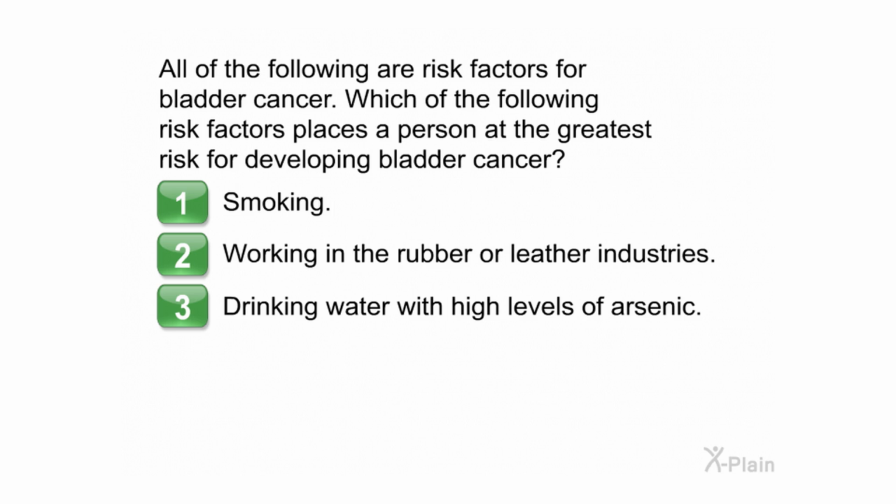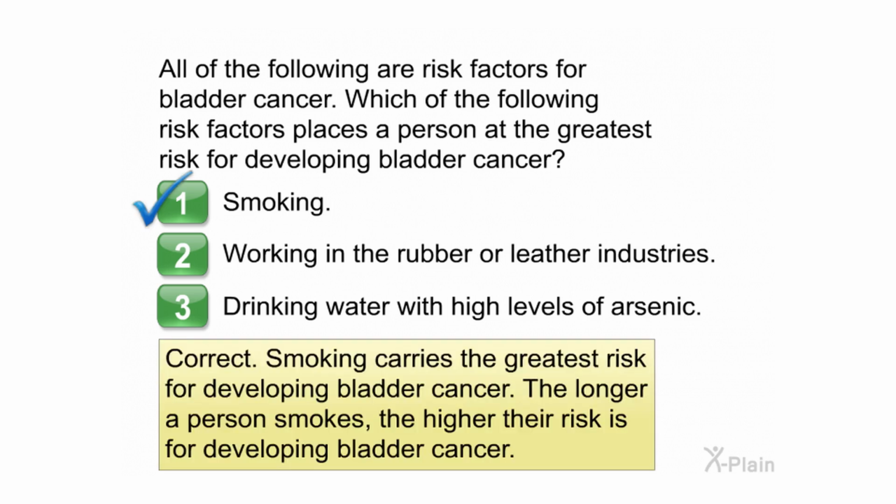All of the following are risk factors for bladder cancer. Which of the following risk factors places a person at the greatest risk for developing bladder cancer? Choose one of the following options. 1. Smoking. 2. Working in the rubber or leather industries. 3. Drinking water with high levels of arsenic. Correct. Smoking carries the greatest risk for developing bladder cancer. The longer a person smokes, the higher their risk is for developing bladder cancer.